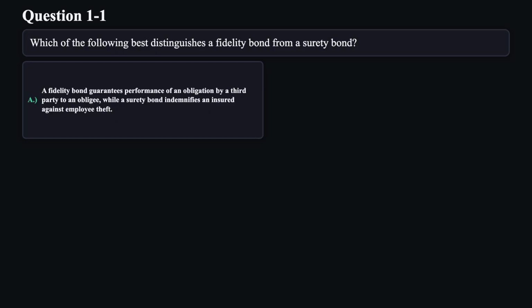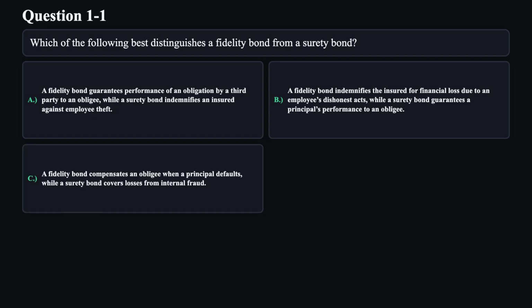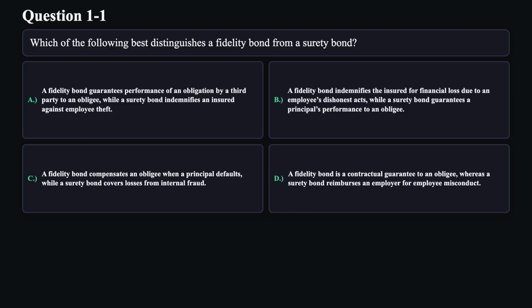A. A fidelity bond guarantees performance of an obligé by a third party to an obligé, while a surety bond indemnifies an insured against employee theft. B. A fidelity bond indemnifies the insured for financial loss due to an employee's dishonest acts, while a surety bond guarantees a principal's performance to an obligé. C. A fidelity bond compensates an obligé when a principal defaults, while a surety bond covers losses from internal fraud. D. A fidelity bond is a contractual guarantee to an obligé, whereas a surety bond reimburses an employer for employee misconduct.